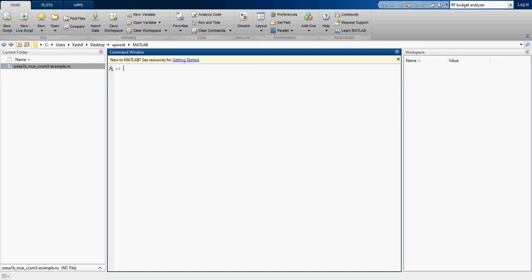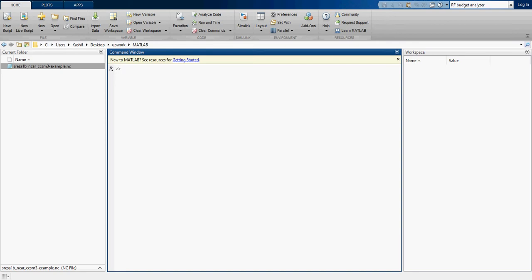All right, this video is about reading .nc files, that is netCDF files, in MATLAB. You can see I have downloaded this file, and I am going to analyze and visualize the precipitation flux through this file. This data is contained in it, but this video is to learn how we are going to explore the data contained in this file.